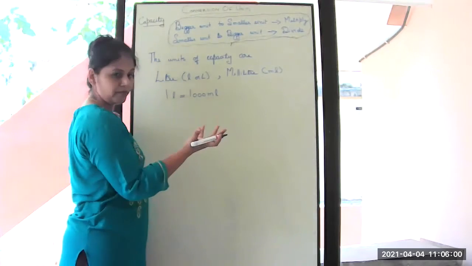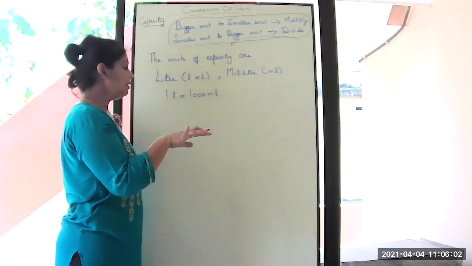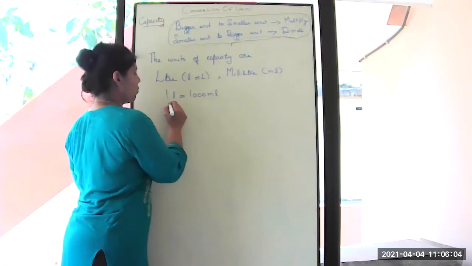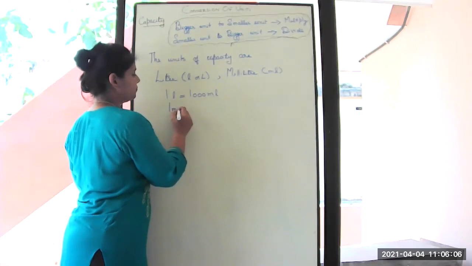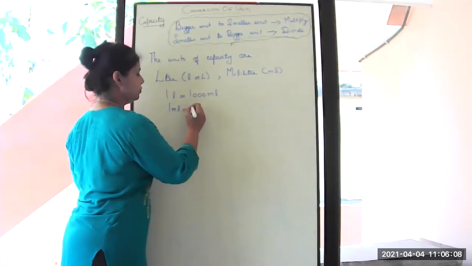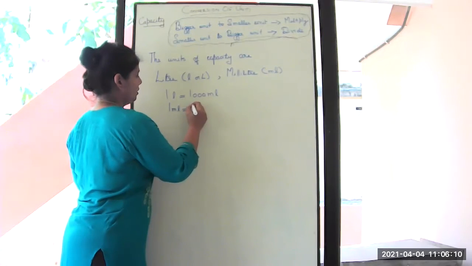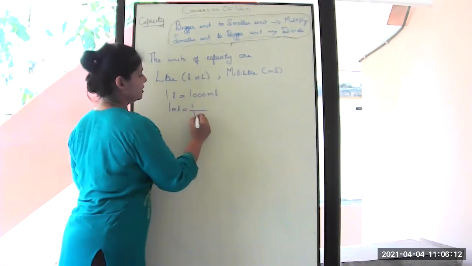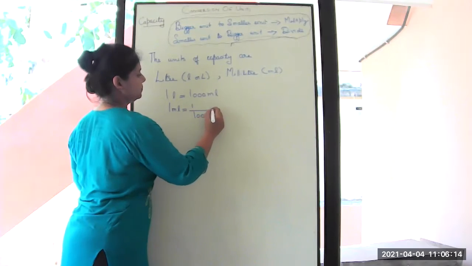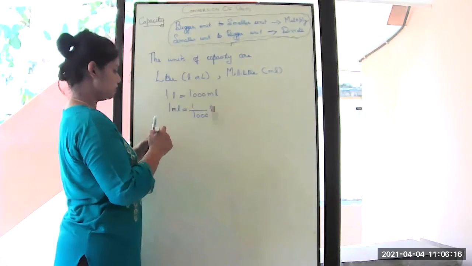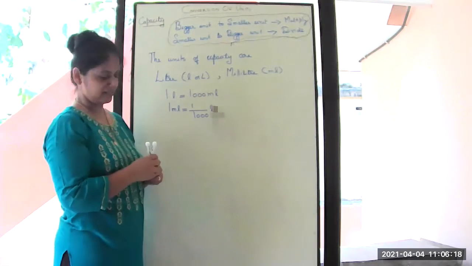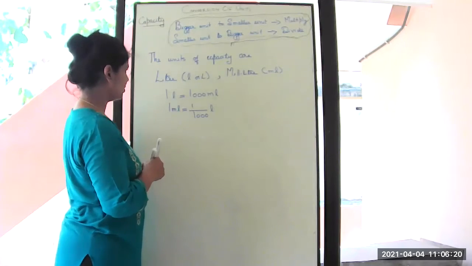So either it can be in ml or in liters. So 1 ml is equal to 1 upon 1000 liter. So these are the only two conversions in capacity.